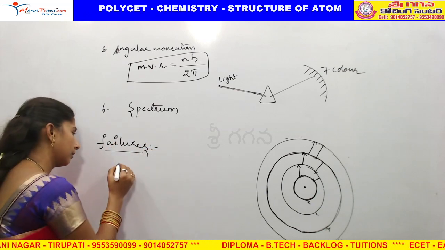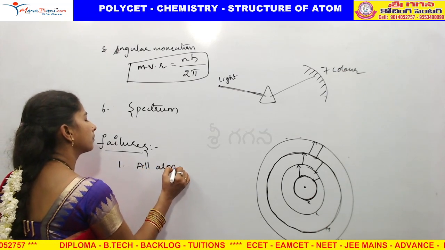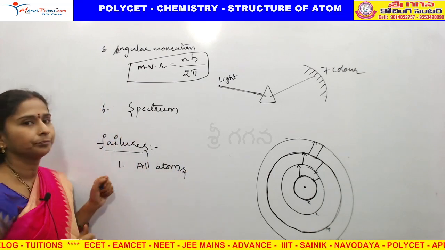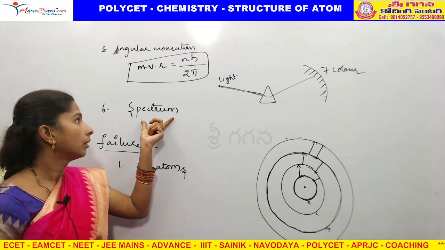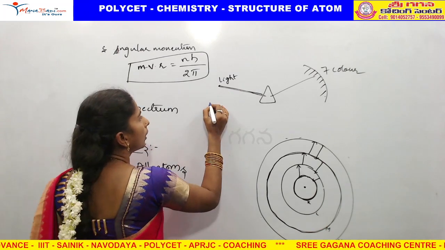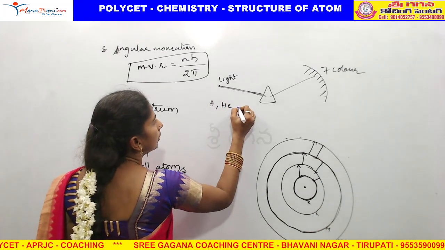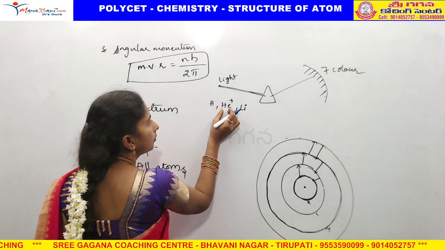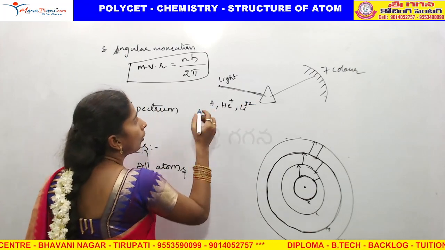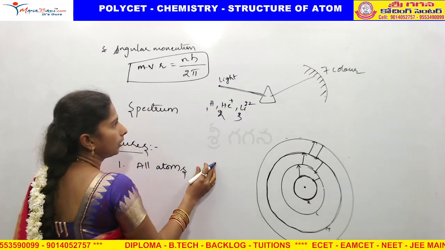Bohr's theory. Number 1, he couldn't explain the spectrum for all types of atoms. I think you understand? Whatever atoms he has taken, it is only hydrogen or helium or lithium. That too, helium He+ and lithium Li2+, meaning those who are having only one electron.